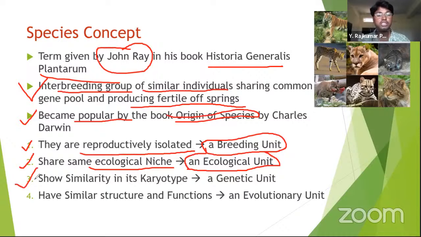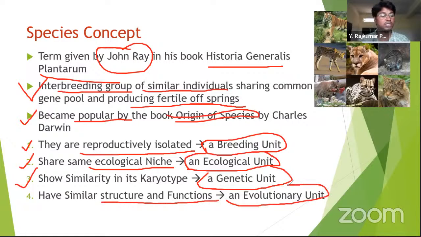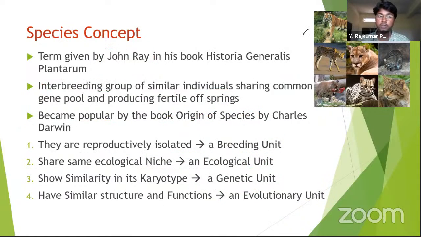Next, they show similarity in their karyotype. Hence they are called a genetic unit. They have similar structure and functions. Hence they are also called an evolutionary unit. Dear students, hope you have understood. This is the species concept. I repeat the definition again. It is an interbreeding group of similar individuals sharing a common gene pool and producing fertile offspring.